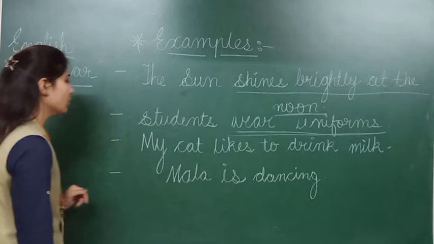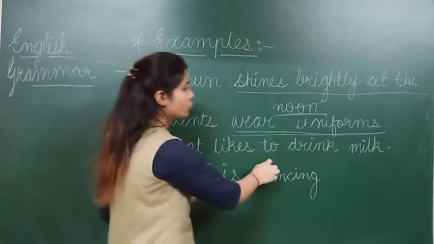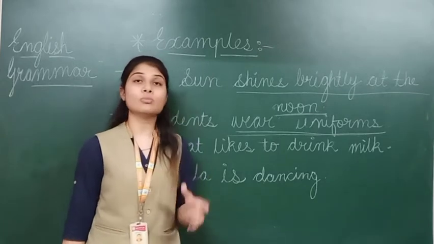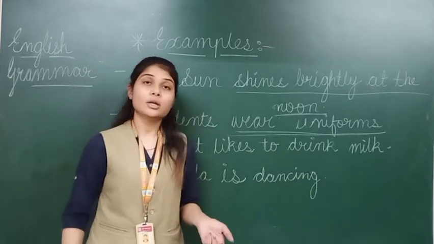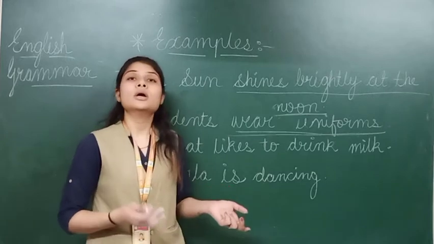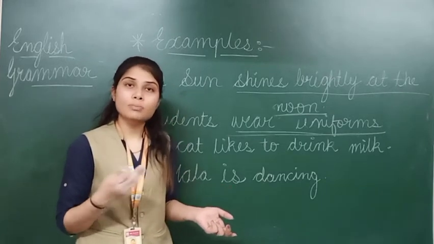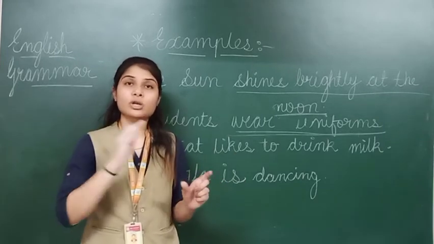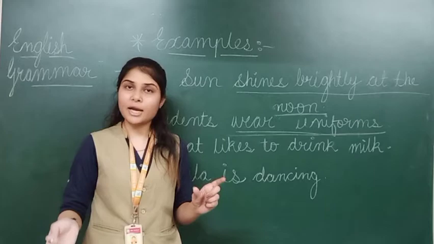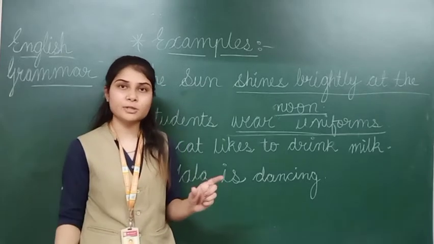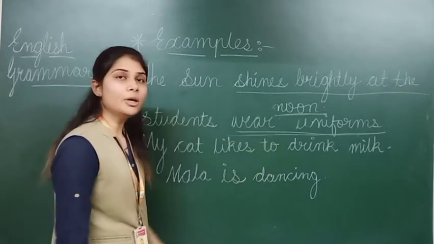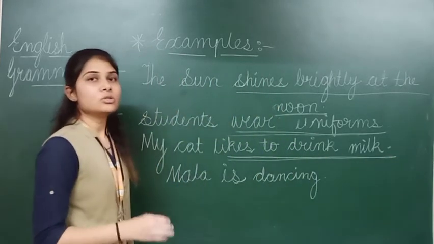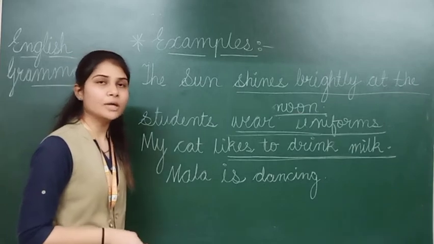Now next, number 3. My cat likes to drink milk. So here I am talking about my cat, so my cat is the subject. Now what does she like? She likes to drink milk, right? That is the information I am sharing about the cat, which means it is the information of the subject part. So this information will come in the predicate. In this also you can see that likes is our verb, so likes also will come in the predicate part only.